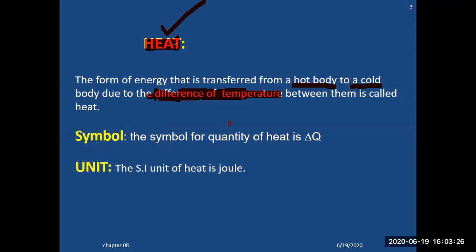So what is the symbol of heat? Normally it is represented by del Q. And what's the unit of heat? That is joule. It is the flow of energy from one body to another. At that time, some amount of work will be done, and that's why its unit is joule.